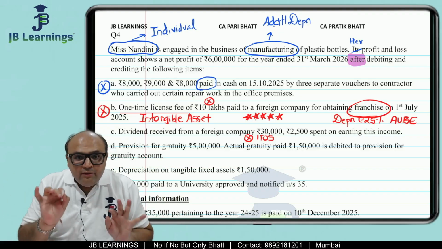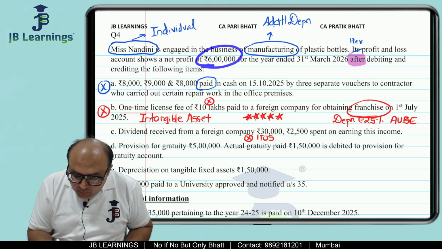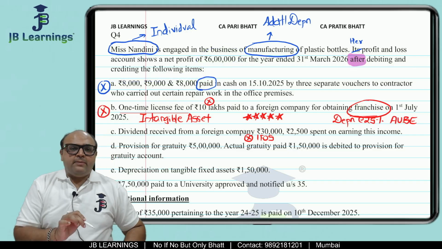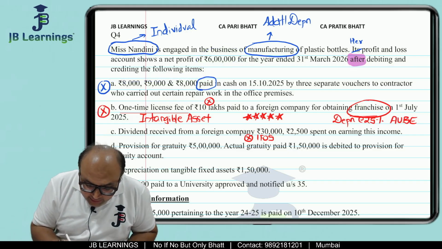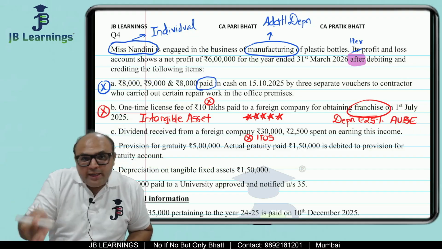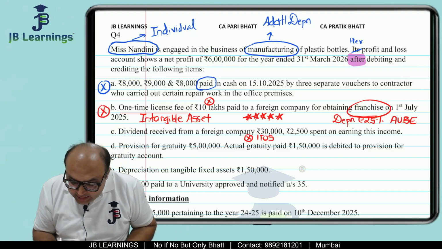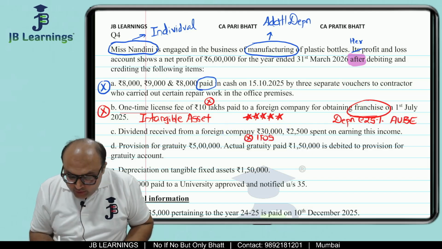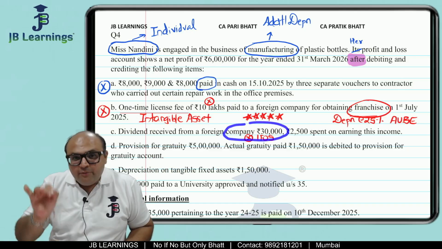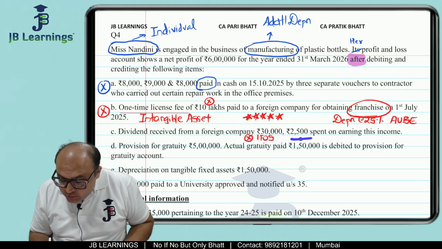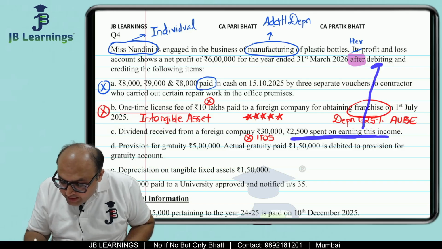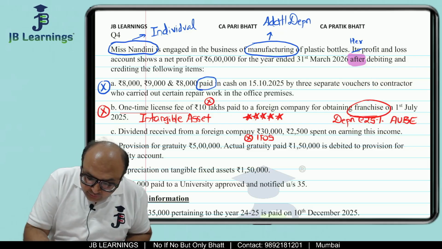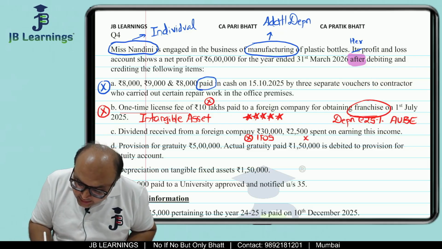What they have given in the question is that the net profit is after debiting and crediting the following items. It means whatever is given in C is either debited or credited. So if it is an income, it must have been credited. So this 30,000 rupees must have been credited, but this 2,500 expense must have been debited, right friends? So even this 2,500 would be treated as disallowed expense.